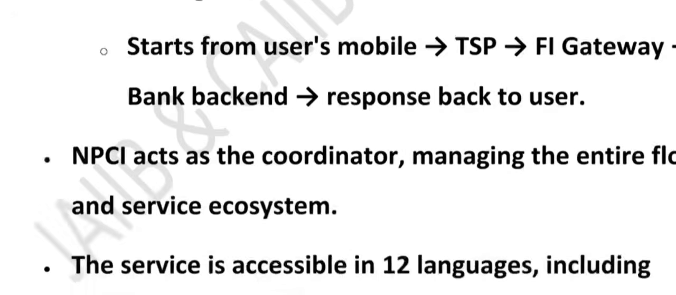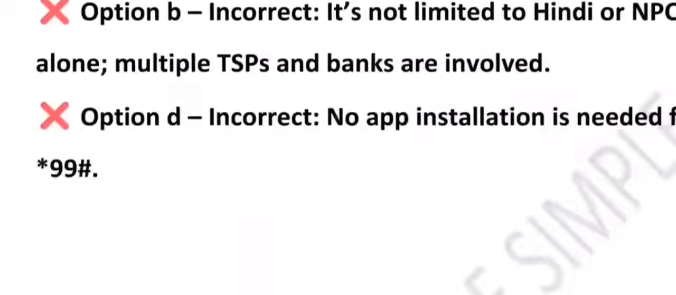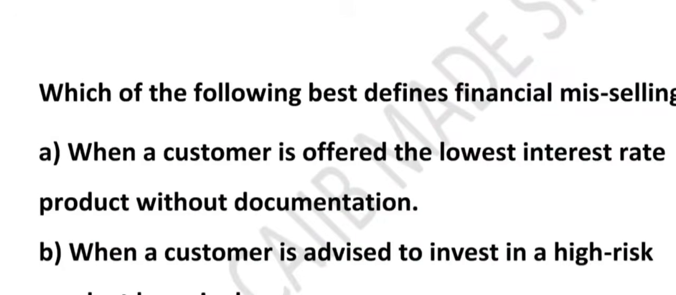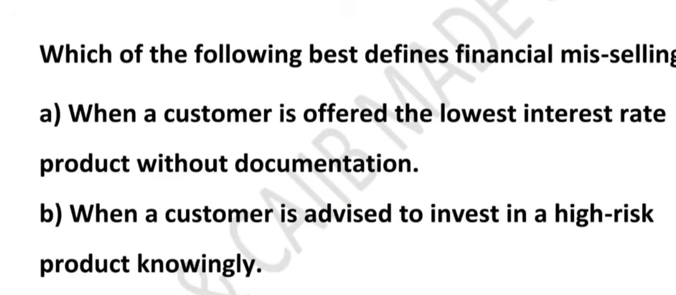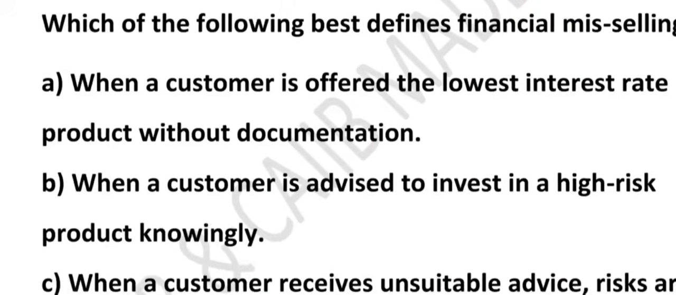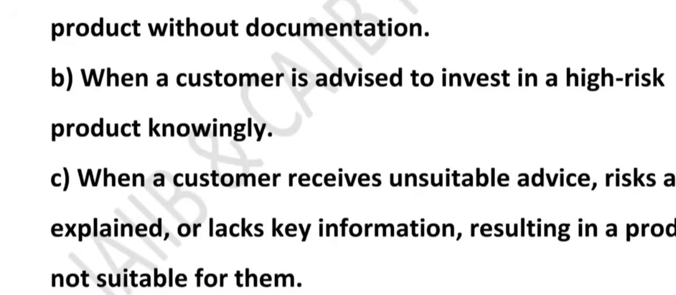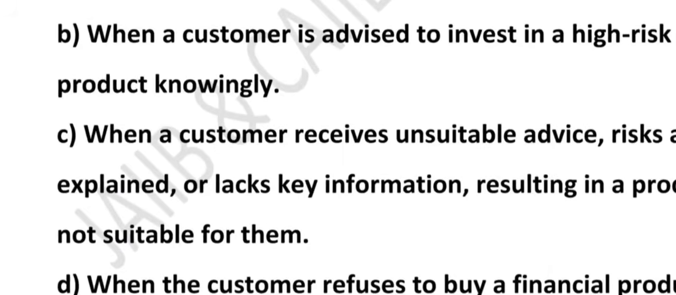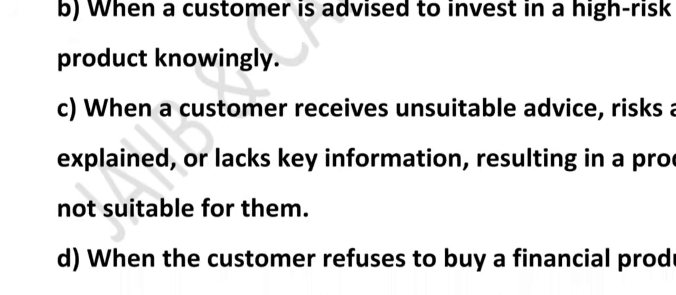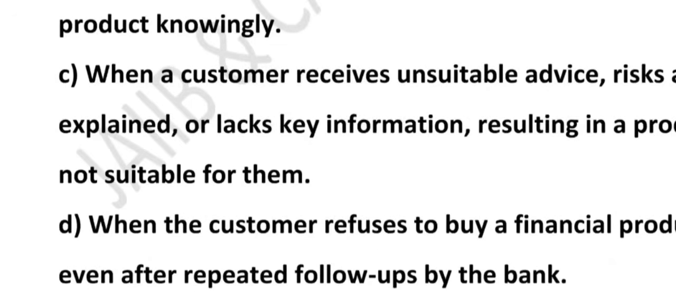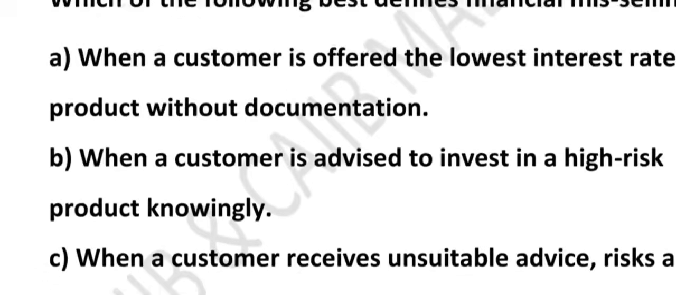You can think of it like a shortcut code on your phone that directly connects you to your bank even without internet. Now the question is, which of the following statements best defines financial mis-selling? Very good question it is. Option A, when a customer is offered the lowest interest rate product without documentation. Option B, when a customer is advised to invest in a high risk product knowingly. Option C, when a customer receives unsuitable advice, risks are not explained or lack key information, resulting in a product not suitable for them. Option D, when the customer refuses to buy a financial product even after repeated follow-up by the bank. Very good question.